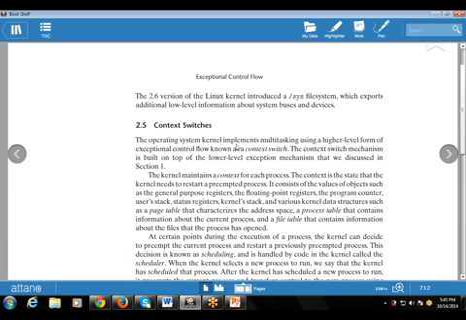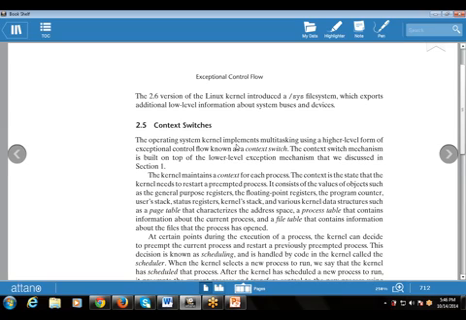Next is context switch, that I also told you. What is switching? That is movement from one part to another part. The operating system kernel implements multitasking, that is, more than one task executing at the same time, using a high level form of exceptional control flow known as the context switch. This mechanism is built on top of the lower level exception mechanism that we will discuss in section 1.